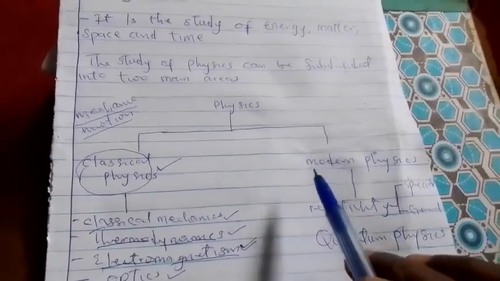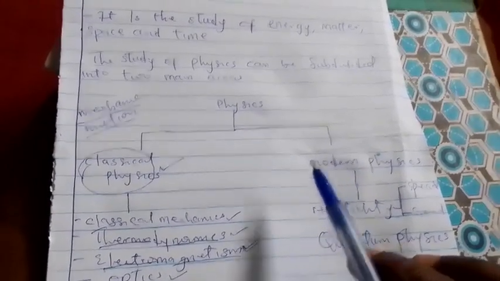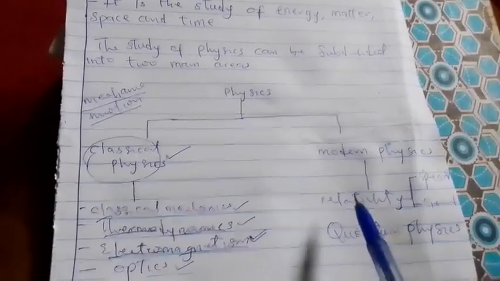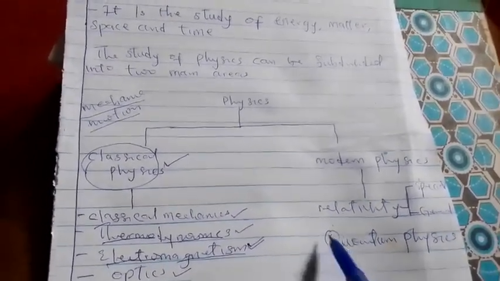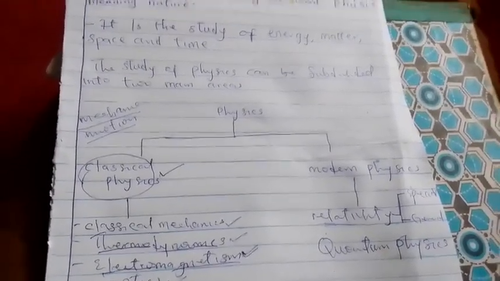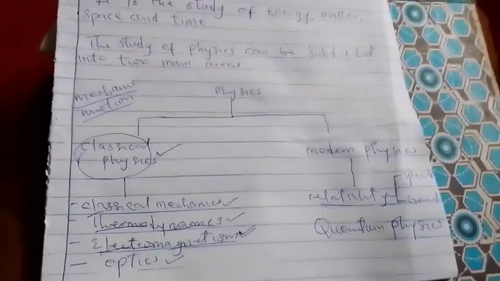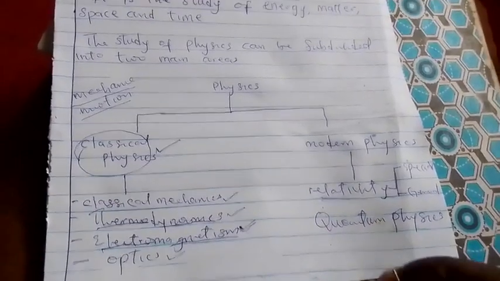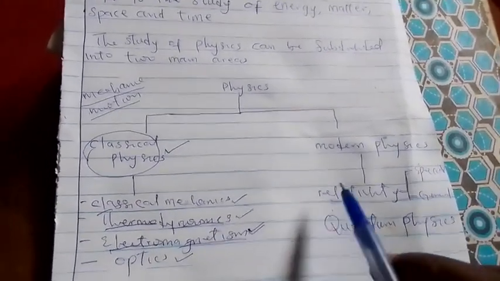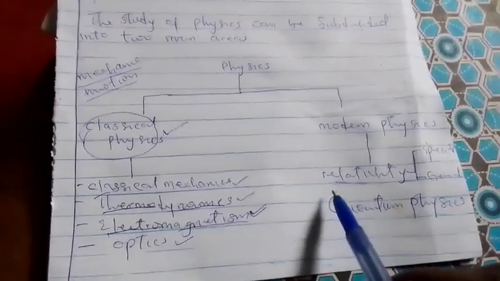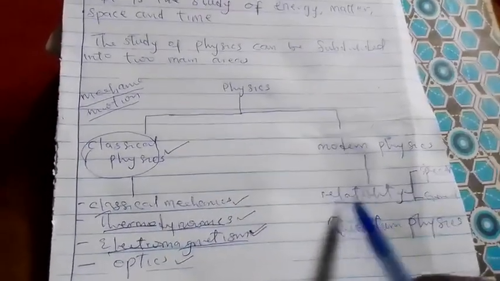Physics after the 20th century, physics of the 20th century and beyond. Let me just see. That's what modern physics is. And so under that, we have relativity and quantum physics. When we are talking of relativity, relativity actually tells us that the world that we know is relative. It also has philosophical implication. For example, if I'm inside a car, to people inside that car, I am stationary. And to people outside that car, I am moving as the car is moving.